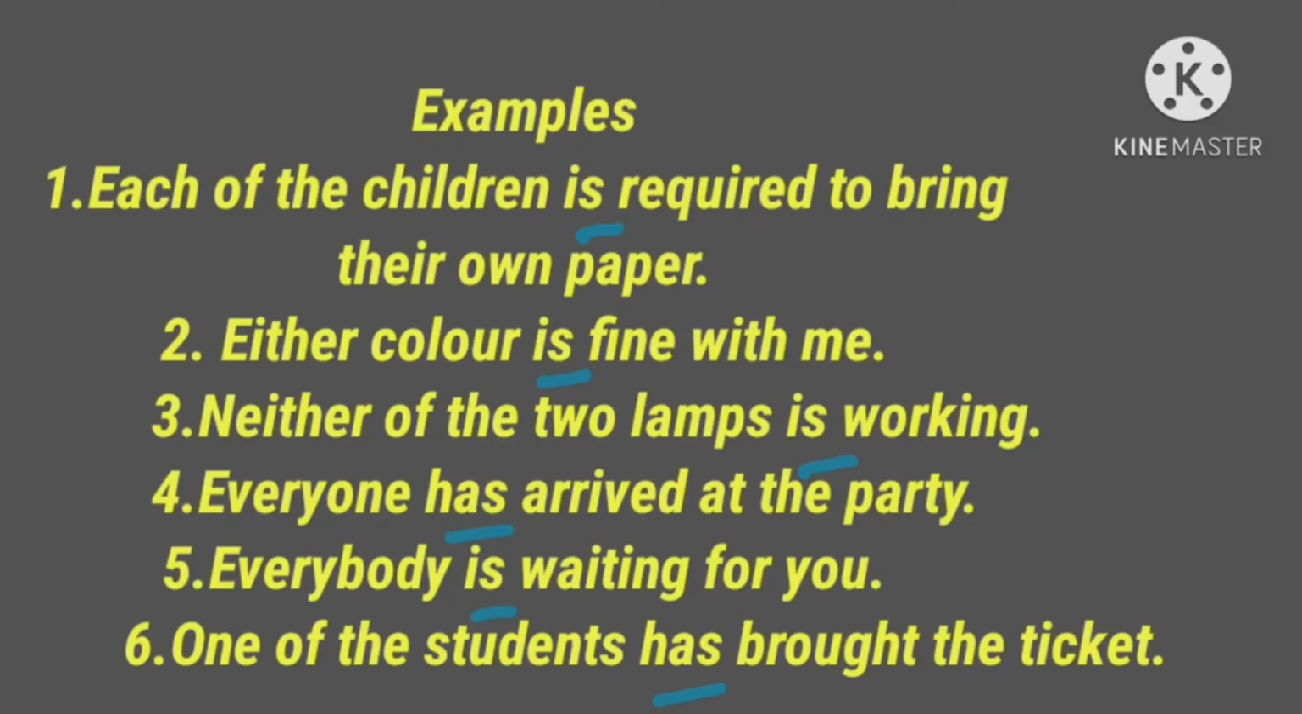Next, everybody is waiting for you. Everybody is used here, so we use the singular verb is. Next, one of the students has brought the ticket. Here one of the is used, so we use the singular verb has. When the words each, either, neither, everyone, everybody or one of the are used in a sentence, the verb takes the singular form. Very clear?